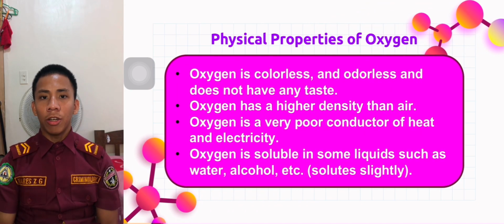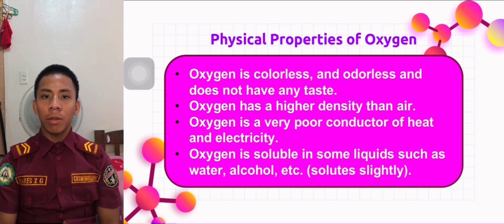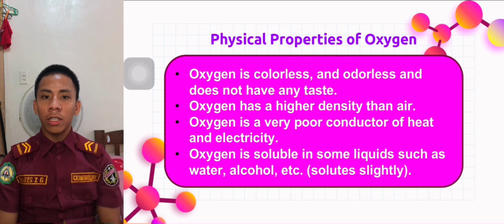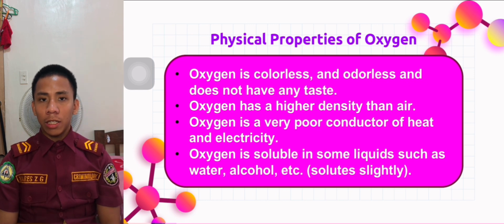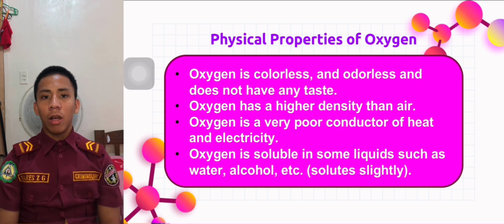Oxygen is colorless and odorless and does not have any taste. Oxygen has a higher density than air because the value of air density is about 1.29 grams per liter at standard temperature and pressure. However, the density of oxygen is 1.43 grams per liter at standard temperature and pressure. Oxygen is also a very poor conductor of heat and electricity. Oxygen is soluble in some liquids such as water, alcohol, etc. It dissolves slightly.